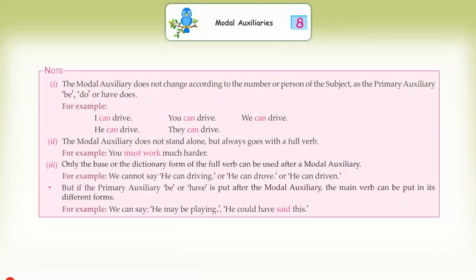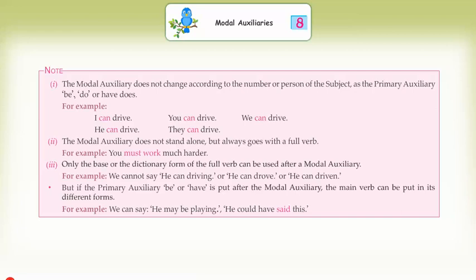Note: first, the modal auxiliary does not change according to the number or person of the subject as the primary auxiliary be, do or have does. For example, I can drive, you can drive, we can drive, he can drive, they can drive. Second, the modal auxiliary does not stand alone but always goes with a full verb. For example, you must work much harder.